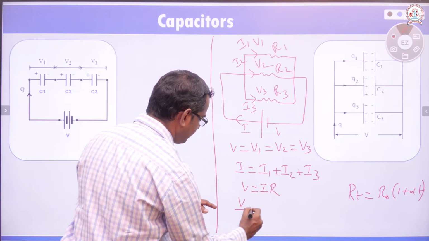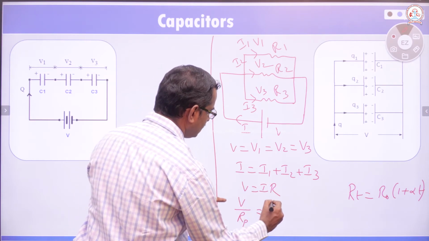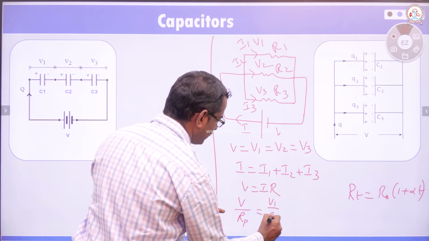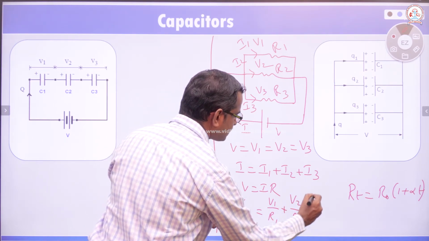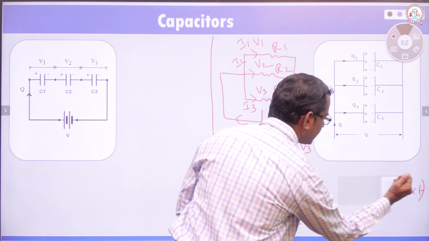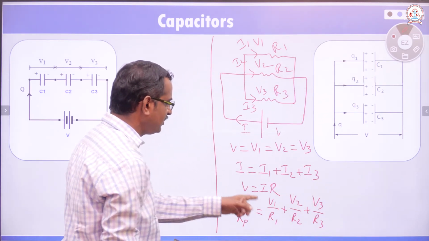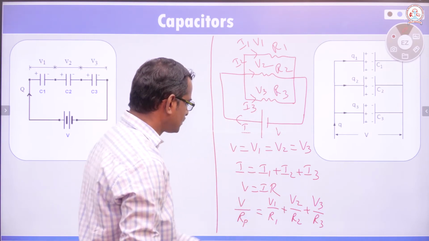We can write that V divided by R when they are connected in parallel is equal to V1 divided by R1 plus V2 divided by R2 plus V3 divided by R3. Then V1, V2, V3 are all the same, since they are connected in parallel. This is V, so that gets cancelled.